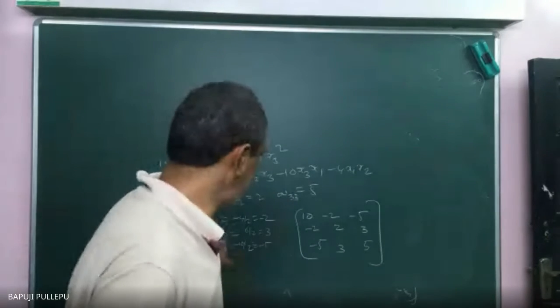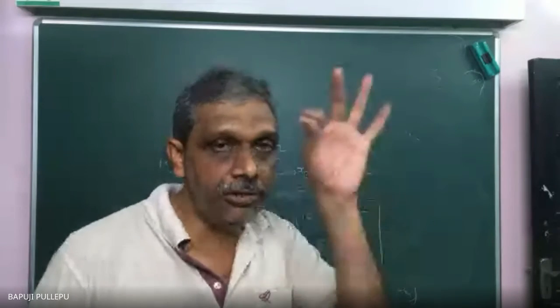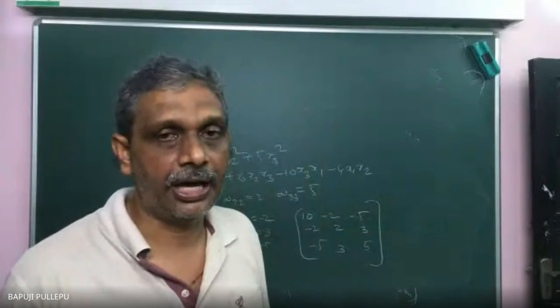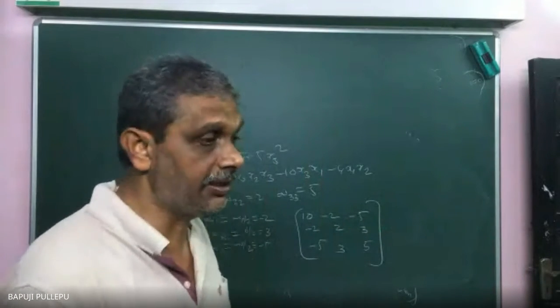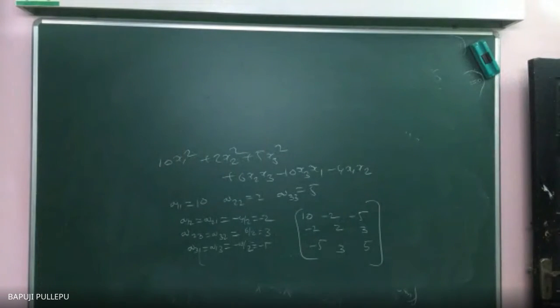Sir, in the exam also we have to write this much only? Yes. Who knows actually? First you can write this, then immediately you can write the answer. After completing that, nobody will find out how you did it, correct or not? Unless you go and tell them you have done it by this method. Once you write the answer, how will they know? But you are mentioning A12, A21, A23, A32, A31, A13. What is there?